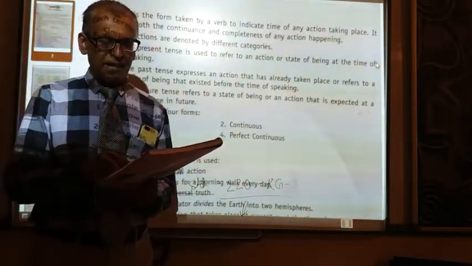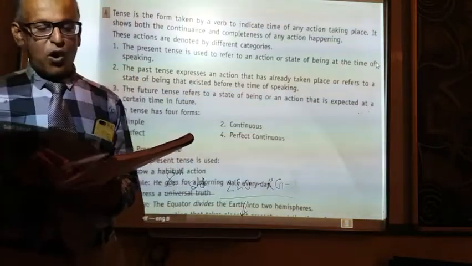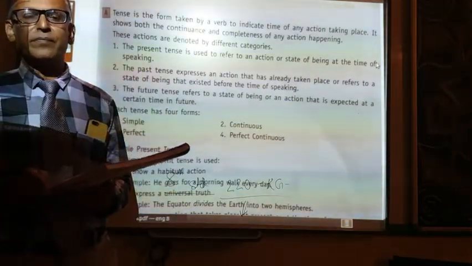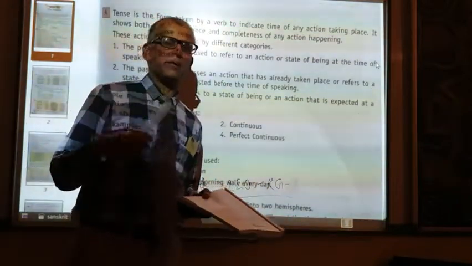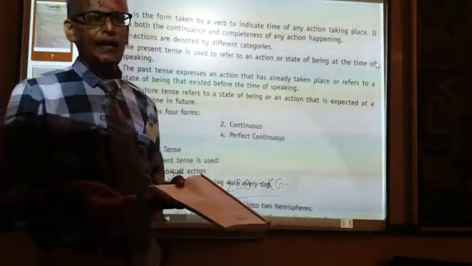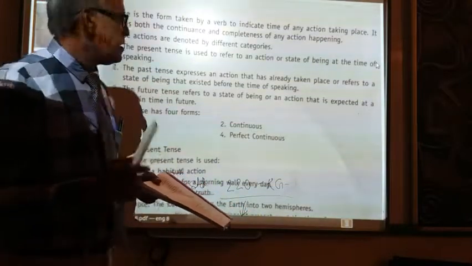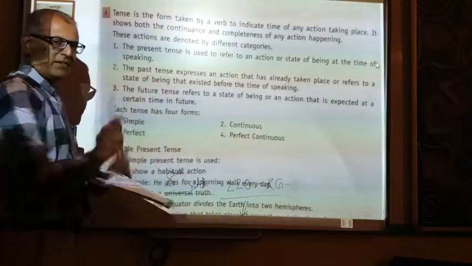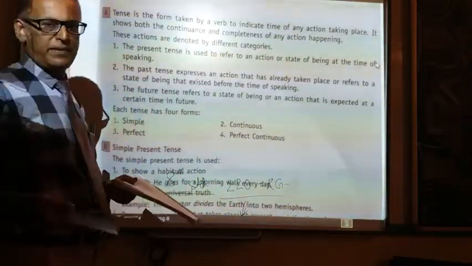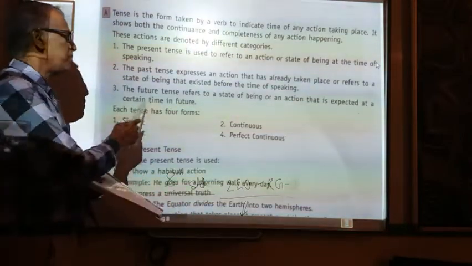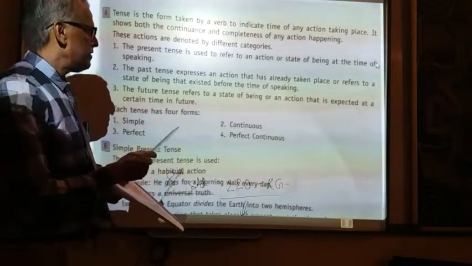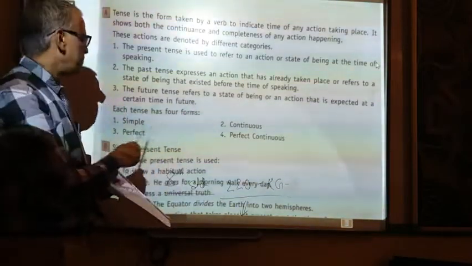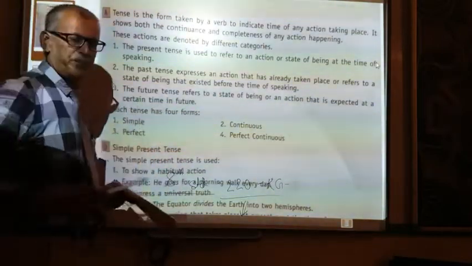The past tense expresses an action that has already taken place. It means something has already happened, something has already occurred. And the future tense refers to the state of being that is, or an action that is expected, at a certain time in future.